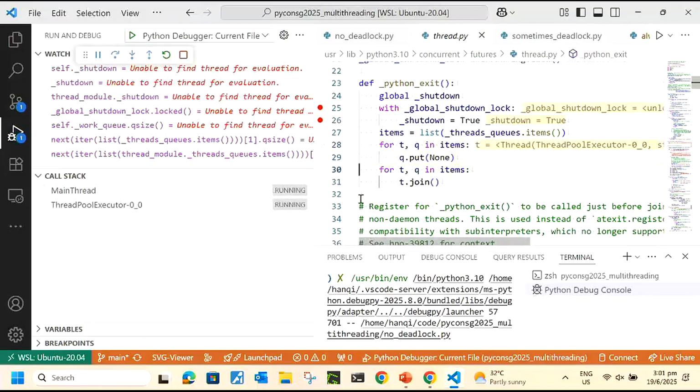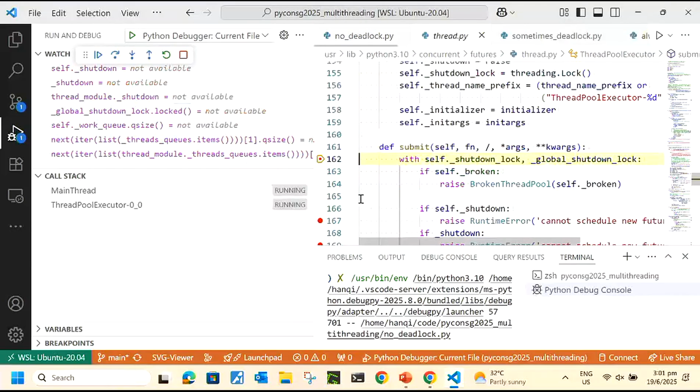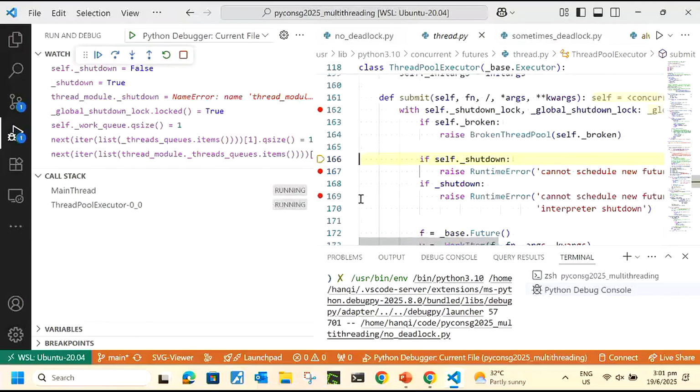operations. Right now we are at the inner work on future. This work on future is going to try to submit POW, but it will fail. So let's see what's going on. If I F10, it's going to go in. Again, we jump back to the ThreadPoolExecutor that you have seen already while trying to submit the work on future in the main. But right now we are nested, so we're trying to submit the POW inside work on future. Okay, go in, nothing happened here.